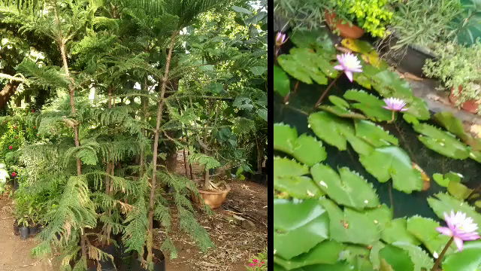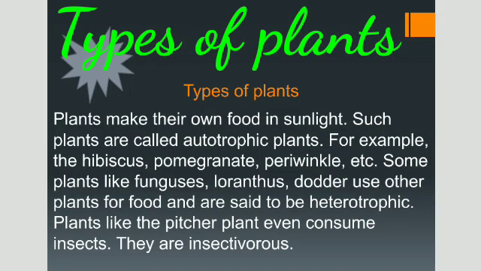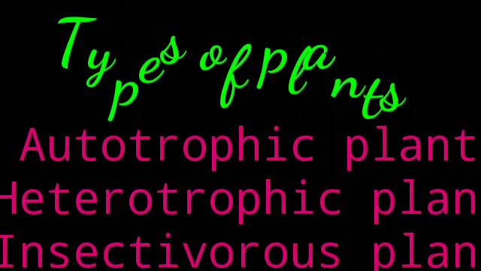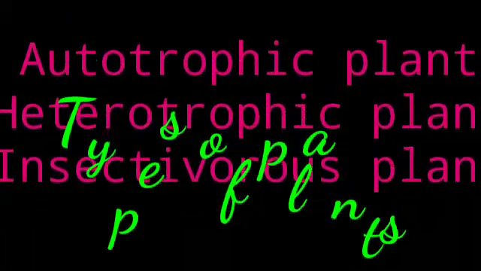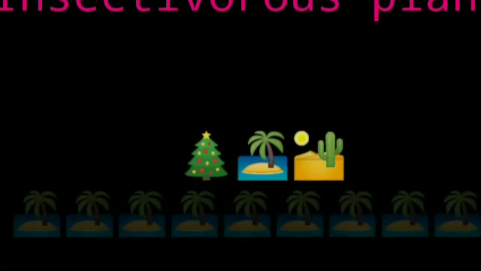Students, plants make their own food in sunlight. Such plants are called autotrophic plants. For example, the hibiscus, pomegranate, periwinkle, etc. Some plants like fungi, Loranthus, and dodder use other plants for food and are said to be heterotrophic plants. And plants like the pitcher plant even consume insects. They are called insectivorous. So students, there are mainly three types of plants: autotrophic, heterotrophic, and insectivorous.